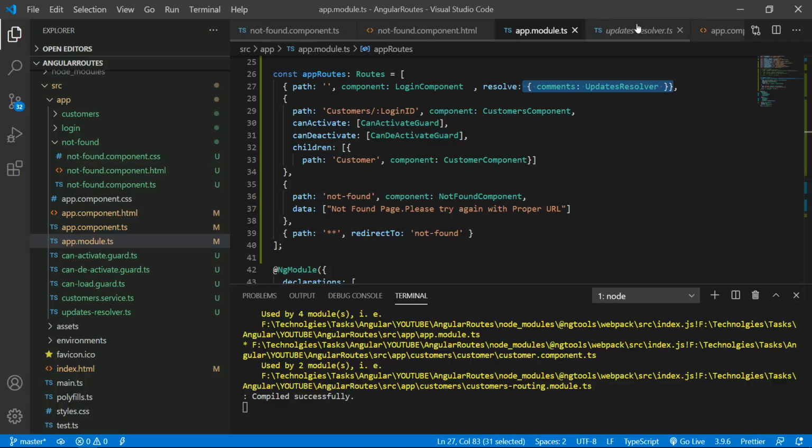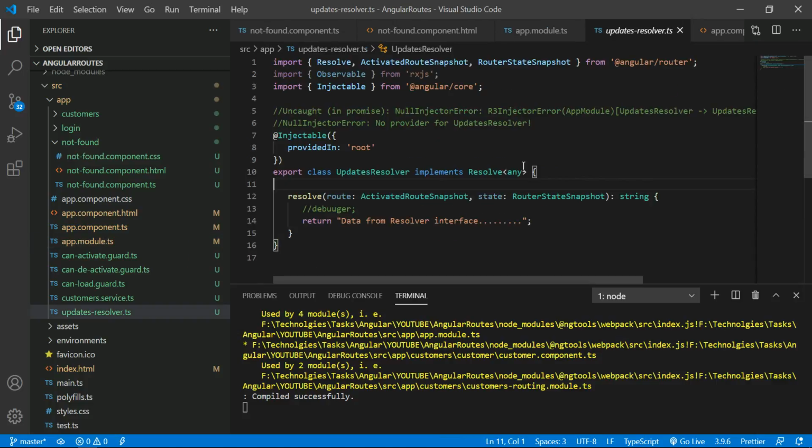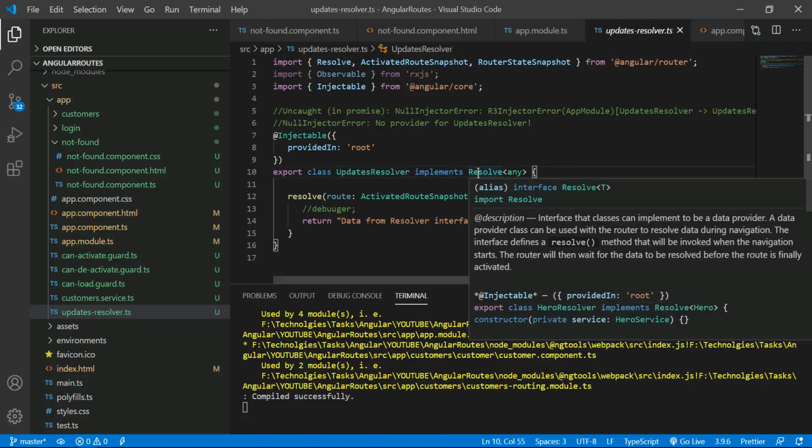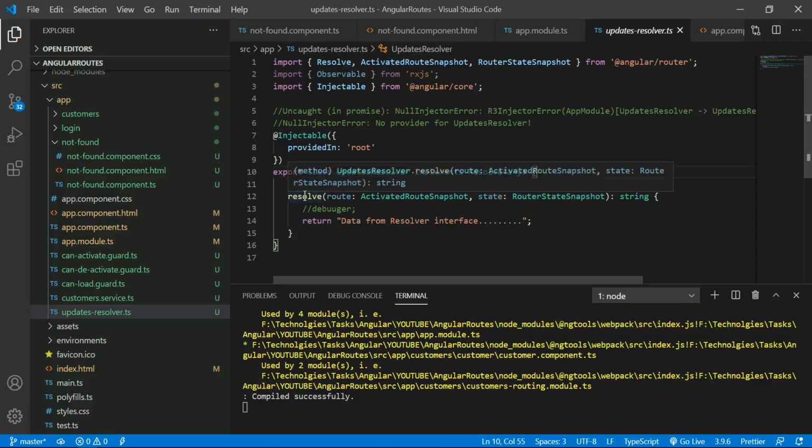So come here, update resolver. Here UpdateResolver is a class. It should implement Resolve, and only then can I give this UpdateResolver as the reference to my resolve property. This Resolve interface always has one method, the resolve method, which expects an ActivatedRouteSnapshot and a RouterStateSnapshot. As of now I am not using the route and state, I am just returning one kind of message from the Resolve interface, because I didn't use any route section and state section.